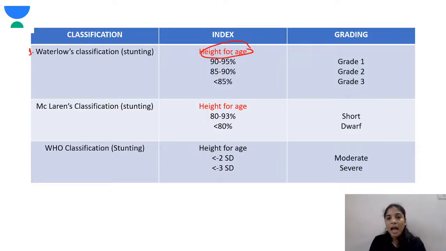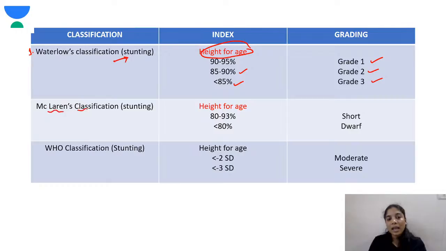Okay, next is Waterloo's classification. Now the index is height for age. So Waterloo's classification is for stunting as well as wasting. So when height for age is used, it is for stunting. If the height for age is between 90 to 95%, it is grade 1. 85 to 90% it's grade 2, and if it's less than 85%, it is grade 3.